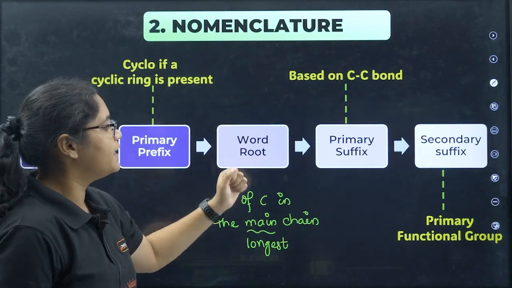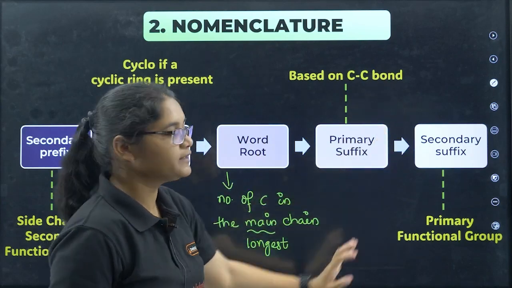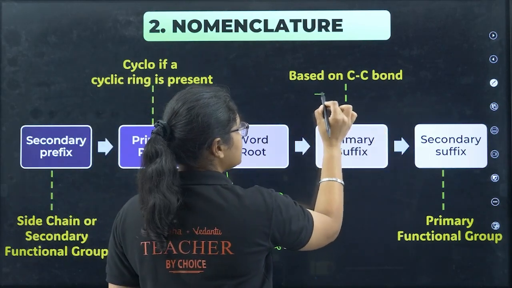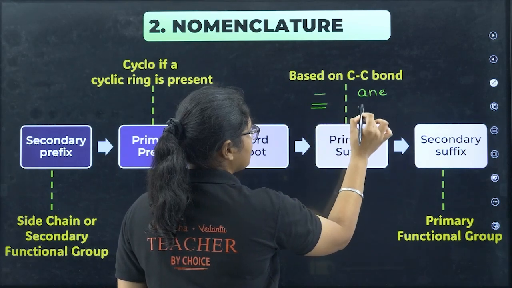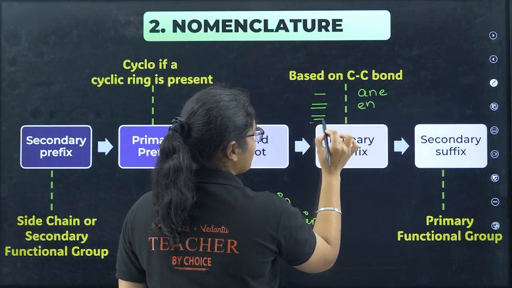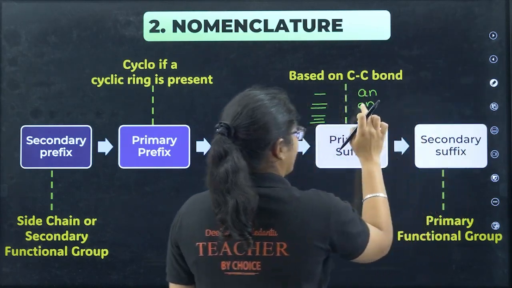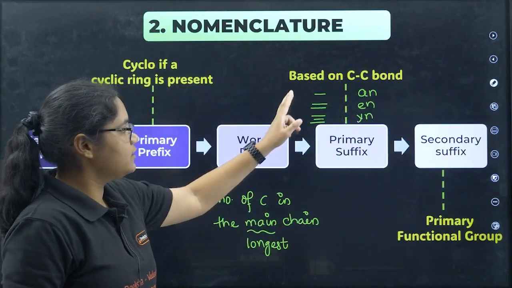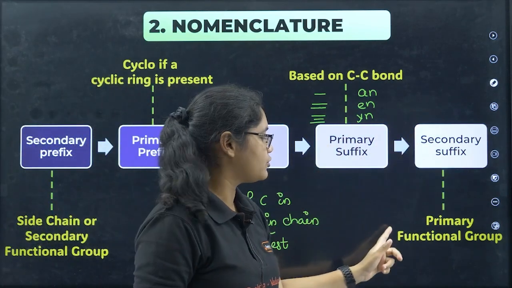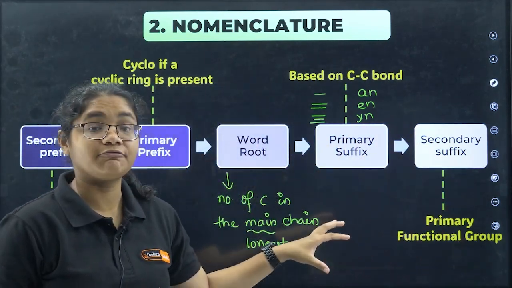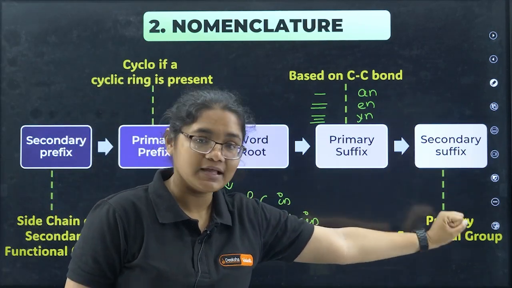Then the primary suffix comes based on the carbon-carbon bond. If the carbon-carbon bond is a single bond, then the suffix used is AN. If it is a double bond, then we use EN. If it is a triple bond, we use YN. This E will not come. AN, EN, YN based on the carbon-carbon bond. Next, the secondary suffix comes based on the functional group. Whatever functional group is present in the compound will determine the secondary suffix.